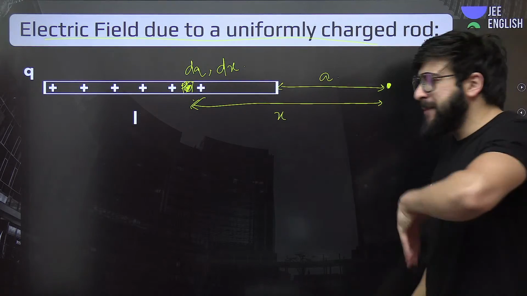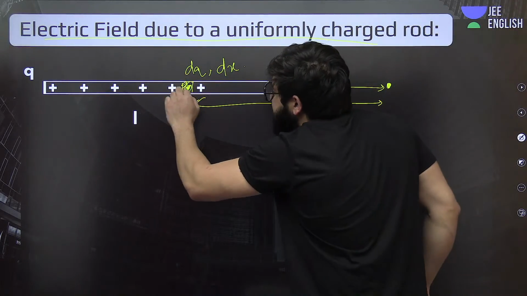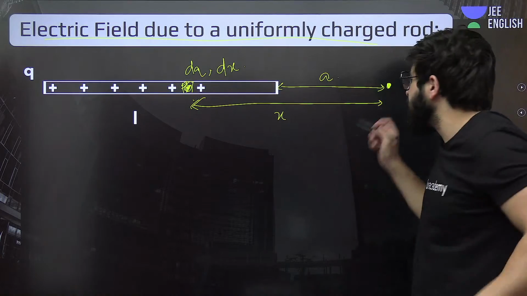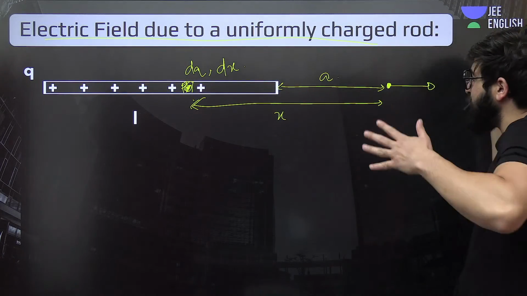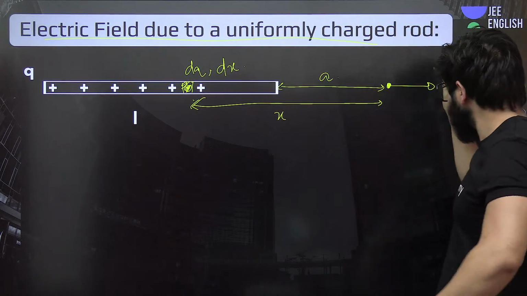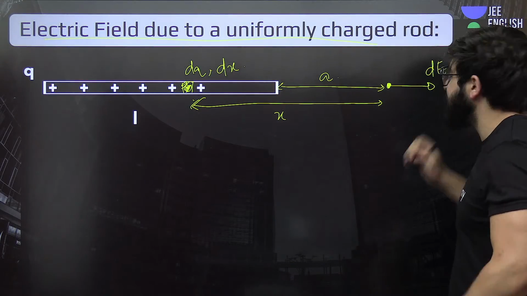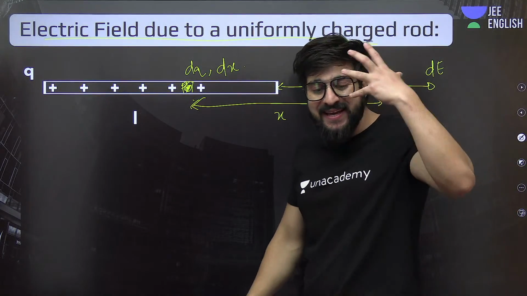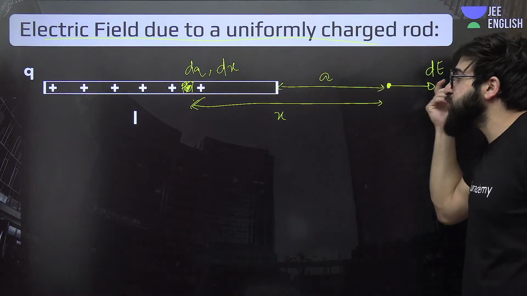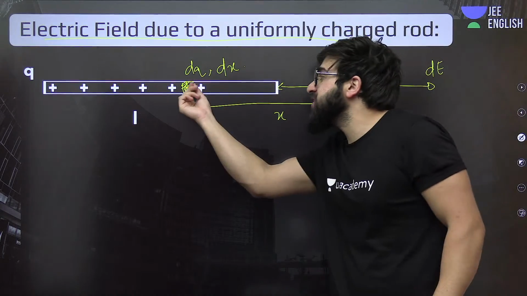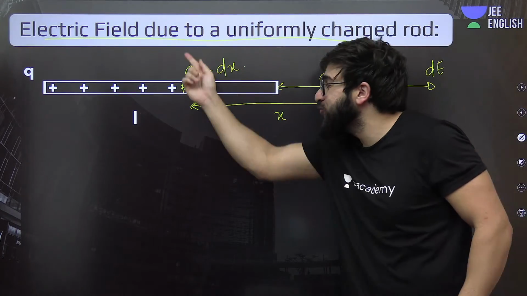Because of this, we are supposed to find the electric field at this point. Now, I ask you to take this small charge, infinitely small, a very small element. Say the distance between this and this, I'll keep as A. And this charge is exactly at X distance from here. Now, I'm asking you to tell me the electric field because of this very small charge. It's very simple. At this point, it will be away from the charge because this is positive. And it will be dE. Why will it be dE? Because dE is a very small electric field because of this one. That's why we are taking it, because this is a dQ over here.